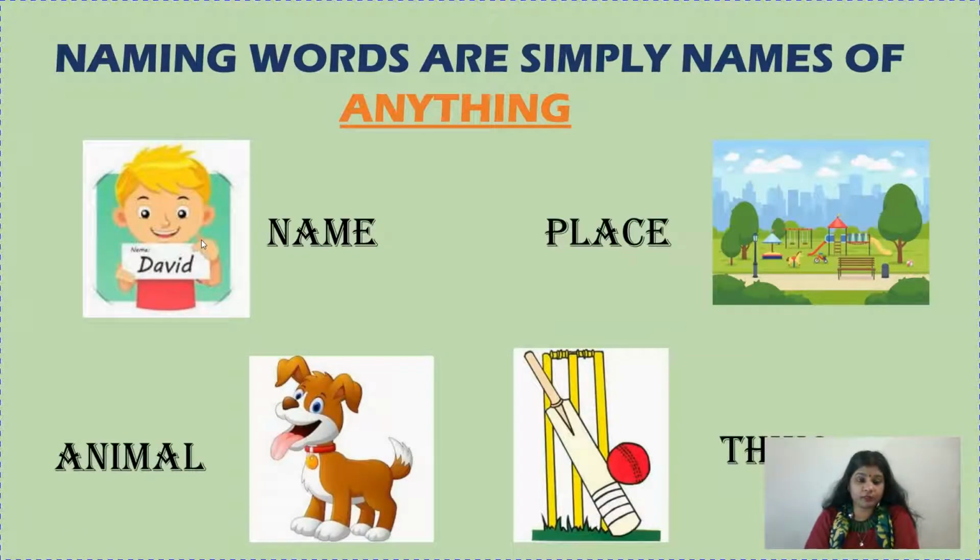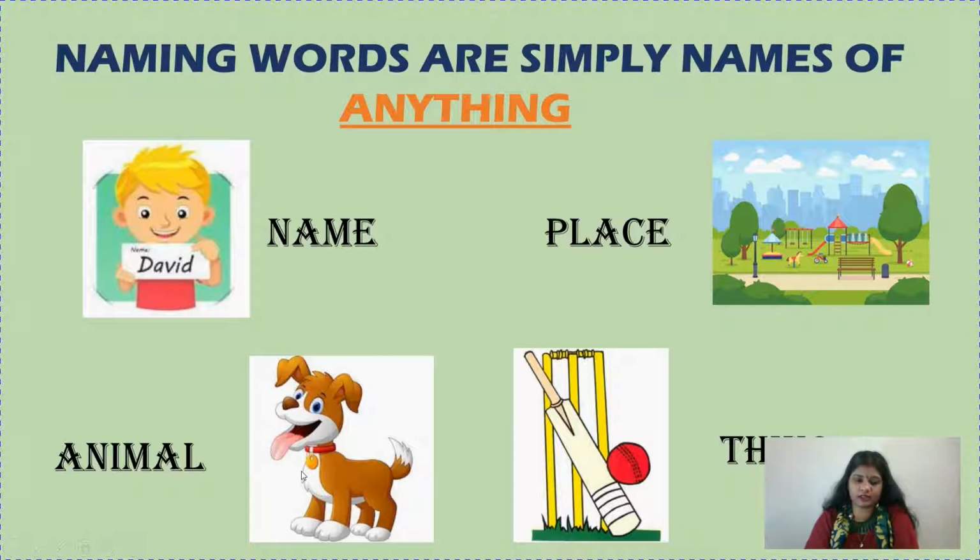I can ask you examples also. Please name a person. You can either name yourself or any name, your mother, father, brother, sister, friend. So his name is David here. Place. I can ask you examples of places. So you can say park, garden, school, home, or you can name cities like Ernakulam, Kochi. Now animals, many animals will come here.